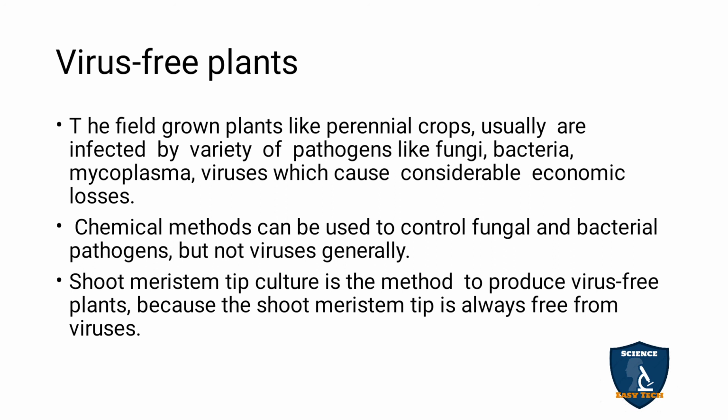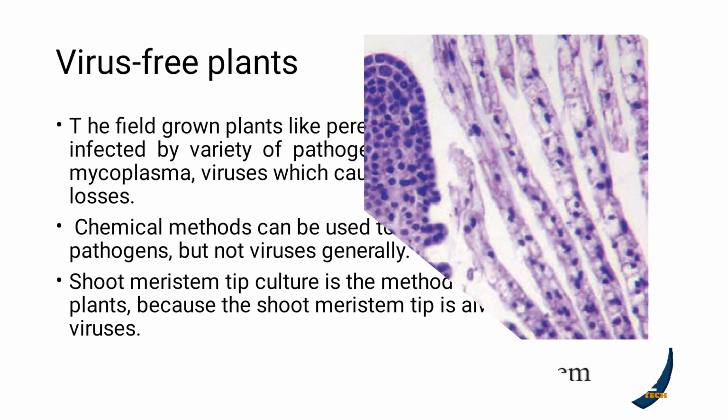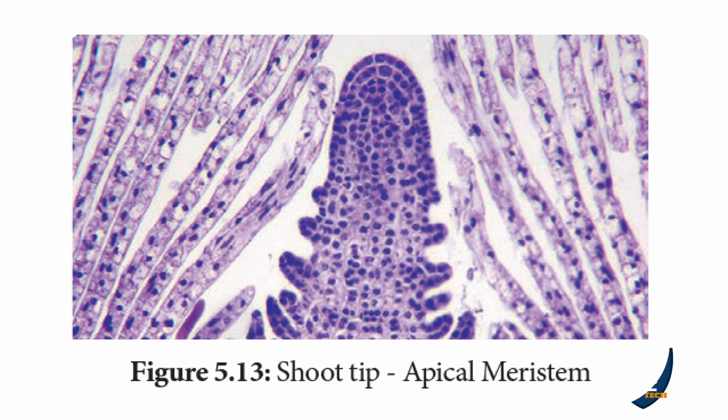So for that, what they are using is shoot meristem tip culture. This method is a virus free method. Plants evolved from the shoot meristem tip are free from virus. So you can see here the shoot meristem. From the shoot meristem, the plants are cultured, and they are devoid of the virus. So the virus won't attack the shoot meristem tip culture plants.